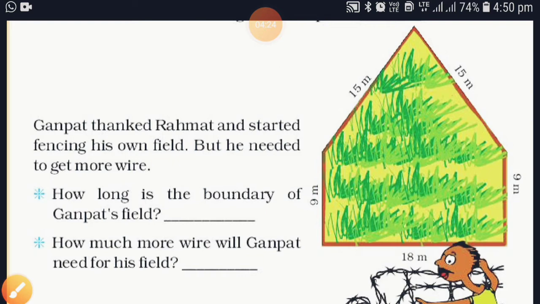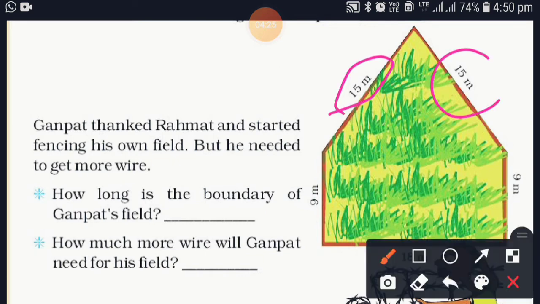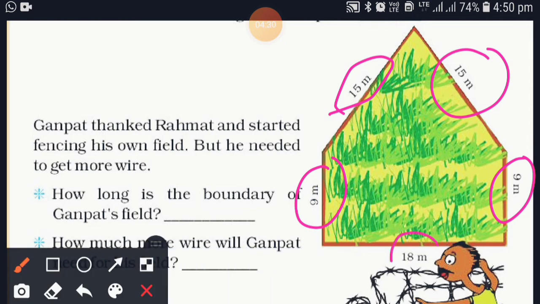As you can see here, 15 meter, 15 meter, 9 meter, 9 meter, and here 18 meter. So 15 plus 15, 30. 9 plus 9, 18. 18 plus 30, 8, 3 plus 1, 4. 48.